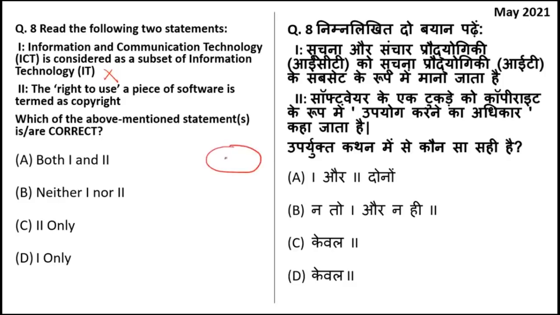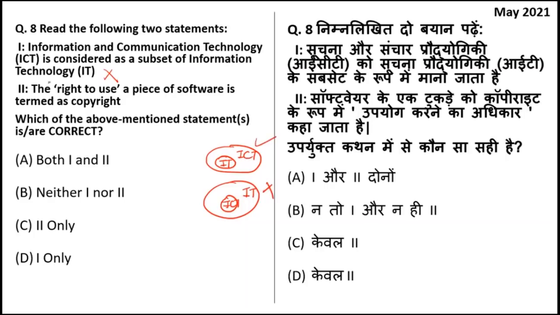ICT is the bigger circle. This is ICT, and IT is the subset of ICT. Okay, and it is not vice versa. So this is incorrect while this is correct. IT is the subset of ICT.